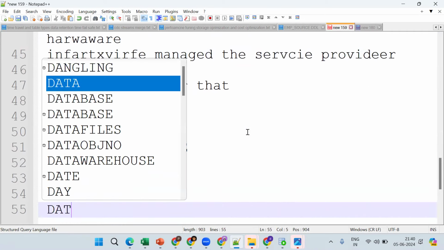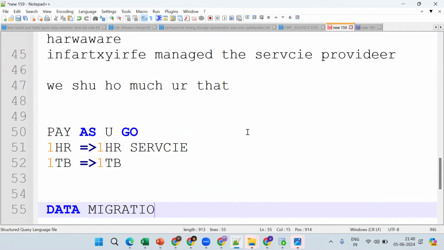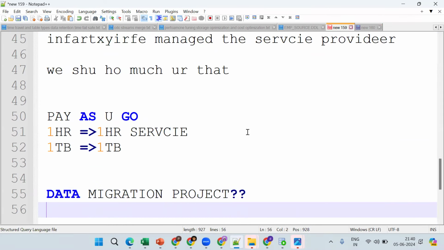data migration projects. Anybody tell me what exactly a data migration project will do? This is important. Snowflake is mainly used right now for data migration purposes. Tell me what exactly a data migration project will do. Anyone? Data can be migrated from a traditional warehouse to a cloud-based warehouse.